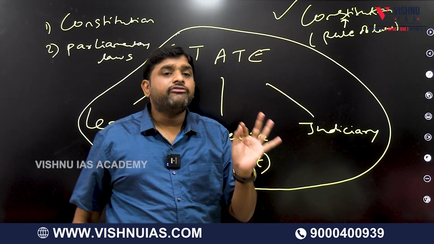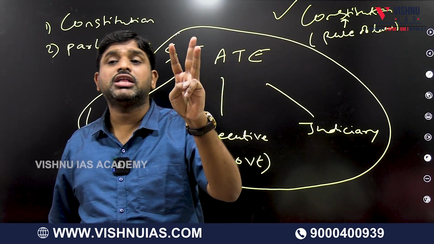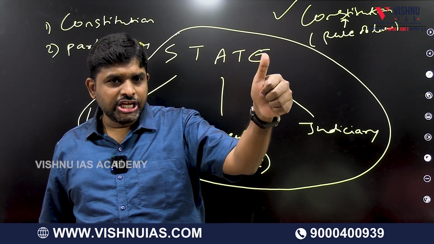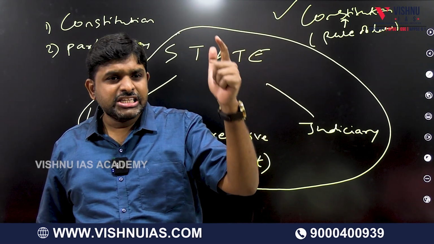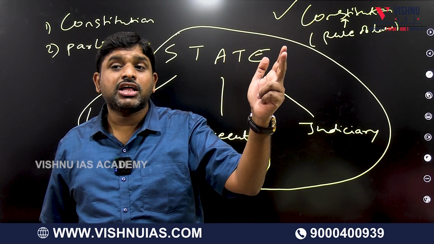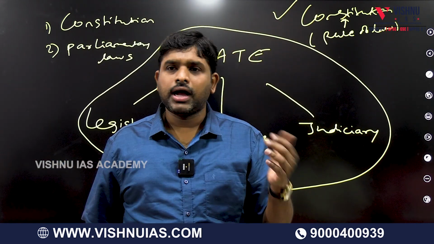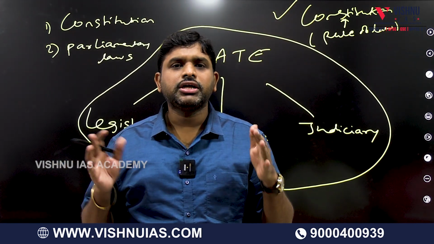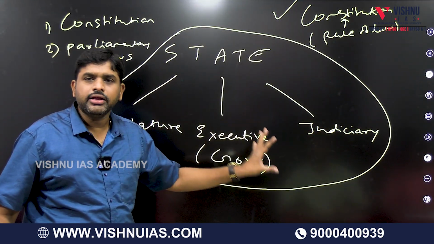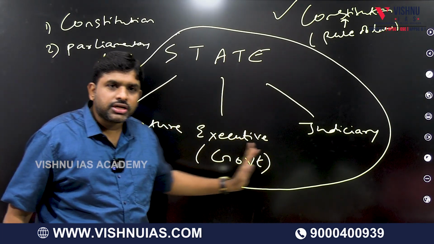In that way, every country in the world will have three organs, and these three organs are final and binding. One is legislature, who will make the laws; executive, who will implement the laws; judiciary, who will check whether the laws are being implemented according to the provisions of the rule of law or not. Three organs will be there: legislature, executive and judiciary.